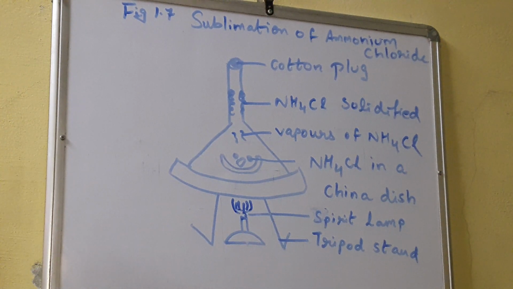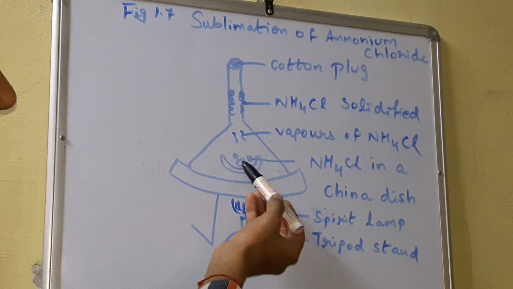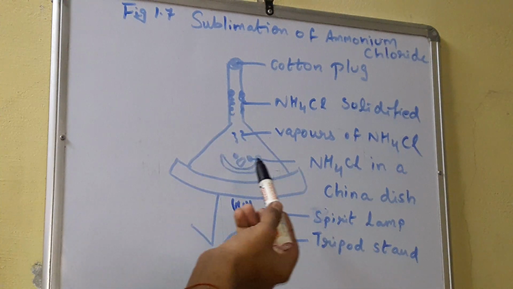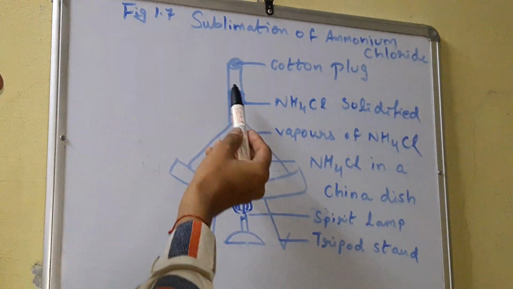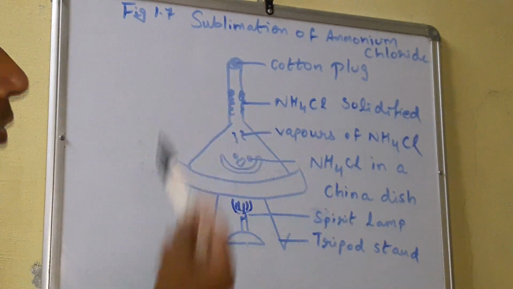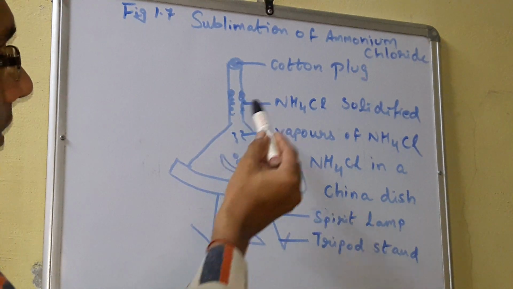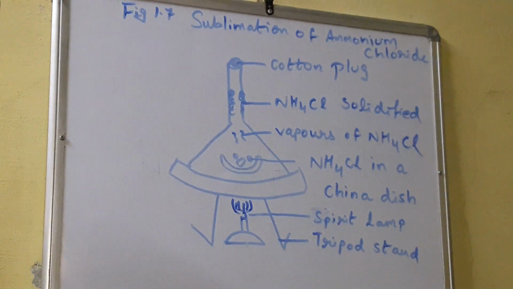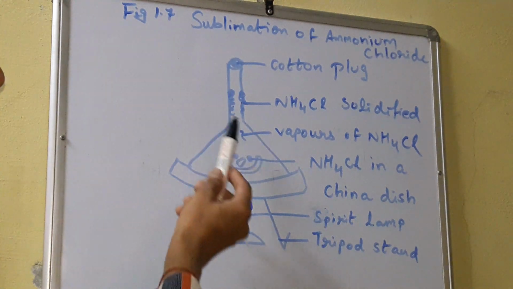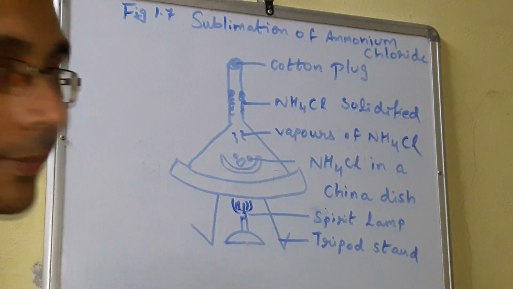When we heat it, what we observe after some time is that from this china dish, we directly find the vapors of ammonium chloride rising up. Because there is no space for these vapors to go out, as they are closed by this cotton plug, these vapors get collected on the cooler portion of this funnel. This is the cooler portion of the funnel. After some time, we observe that these vapors again convert back into solid ammonium chloride. This is ammonium chloride solidified.